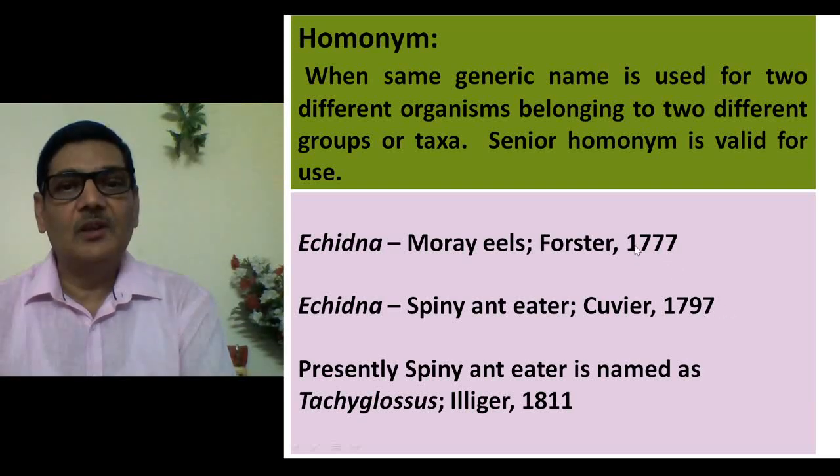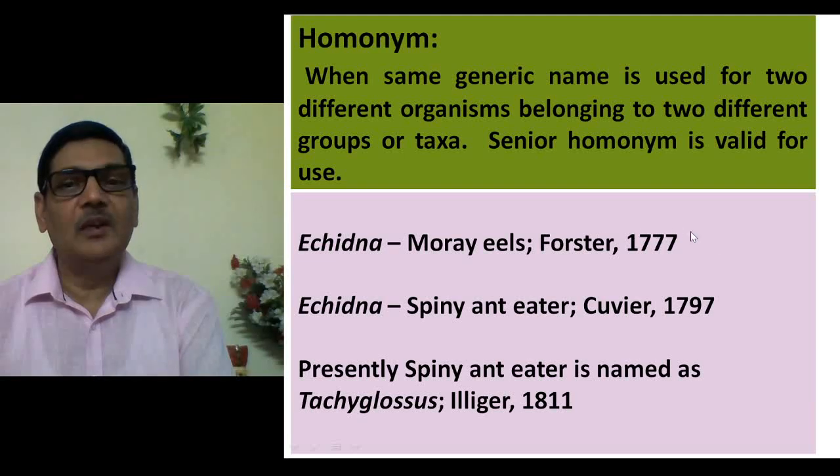So, since the senior homonym is for this moray eel, this name is still being retained, whereas the second, that is junior homonym, got discarded, and this spiny anteater is now called as Tachyglossus, means its generic name has been given Tachyglossus by Illiger in 1811.